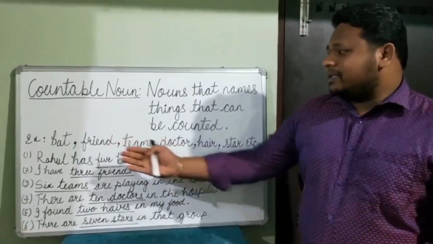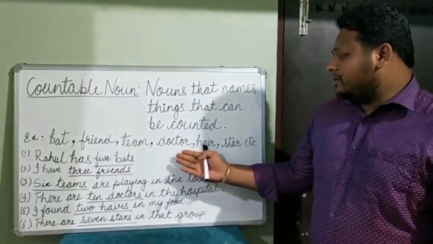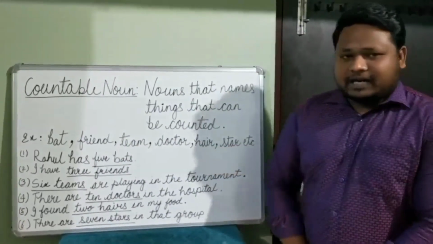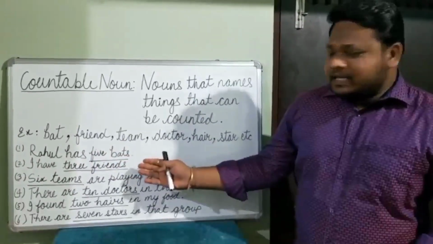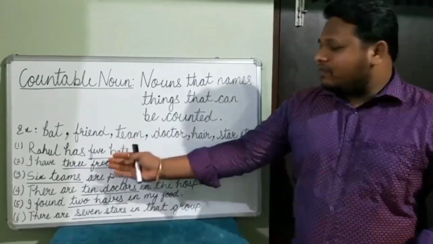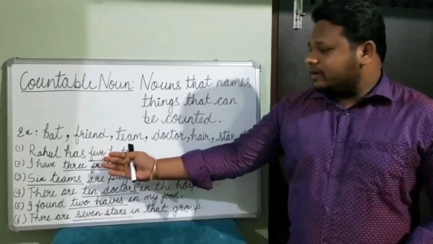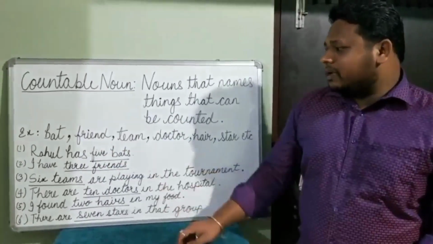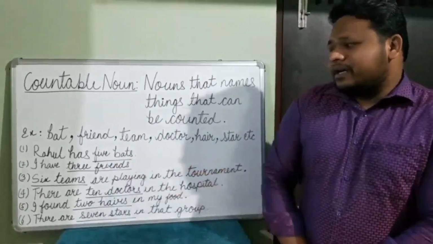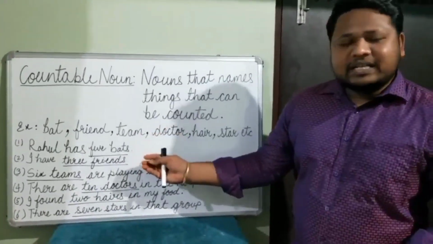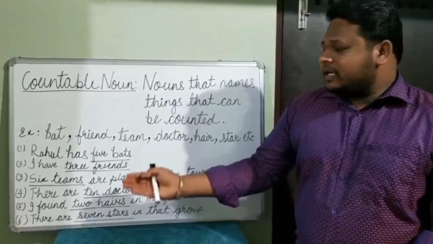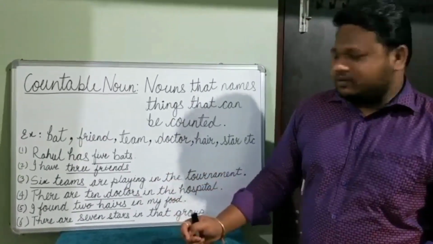I've taken some examples like bat, friend, team, doctor, hair, stars. First one, Rahul has 5 bats. So we can define bats in the form of numbers. So it's a countable noun. Second one, friends. I have 3 friends. So here I can define friends in the form of numbers. So friends is a countable noun.